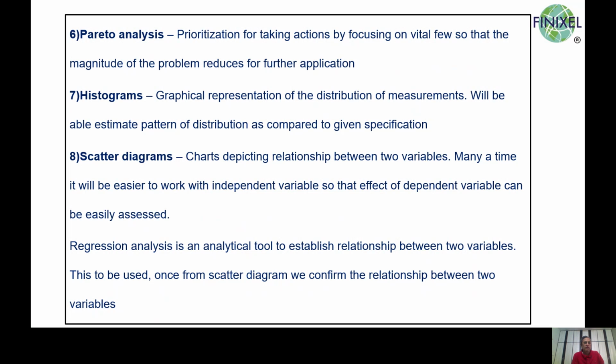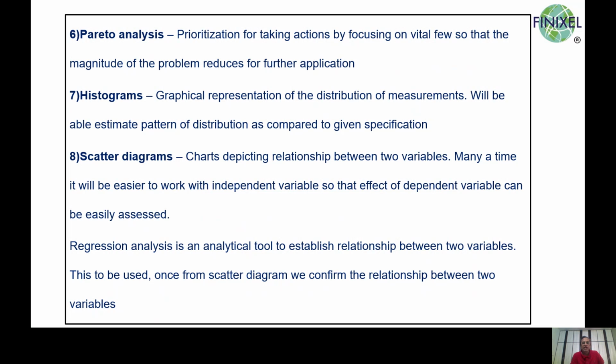The next tool available is histogram. This is for measurable data. That is data obtained from vernier, micrometer, dial gauges, etc. When data is gathered in the range of, let us say, 75 to 100 readings, it is possible to depict them in the form of a graph.